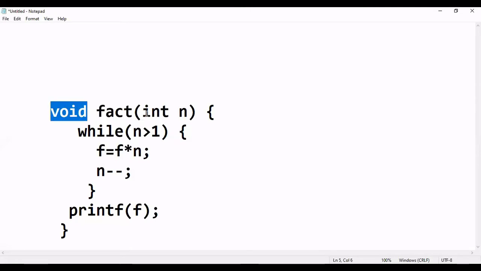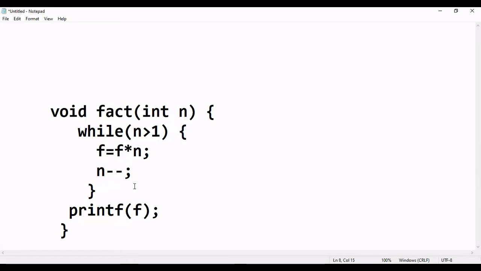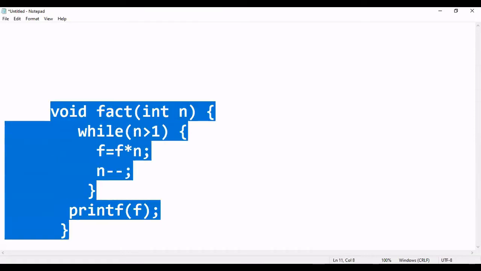Yes or no? And what is this integer n? This is a parameter, and this parameter is receiving. Please remember, the parameters that receive values in SQL are called in parameters. And these pieces of code are written here, and see here, we are using semicolons many times: one here, one here, one here. If you are familiar with this, you will easily understand what a procedure is.